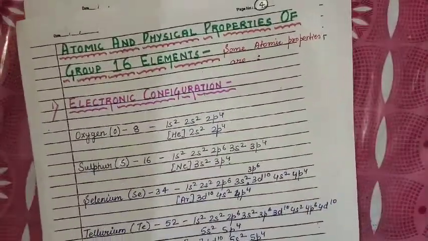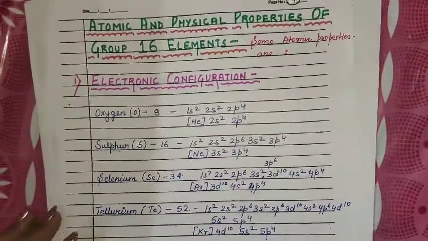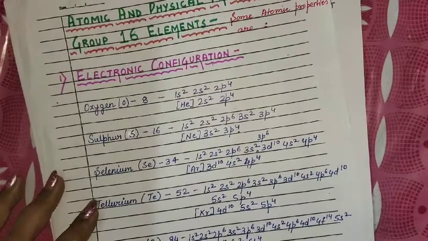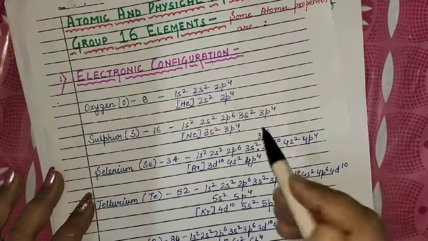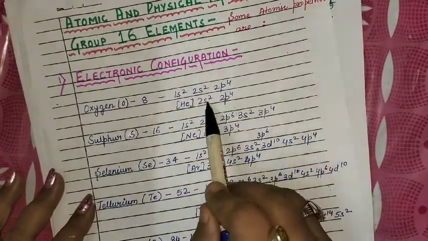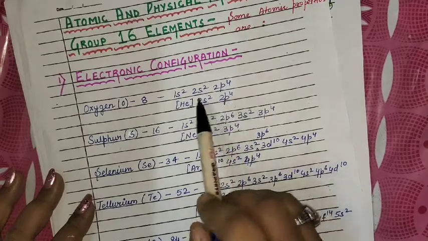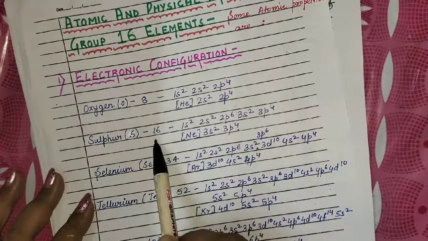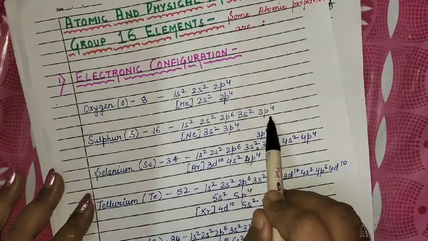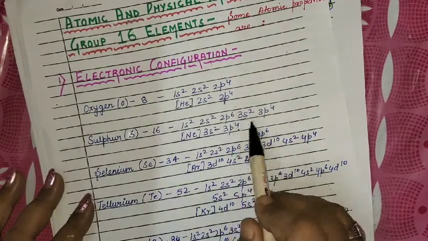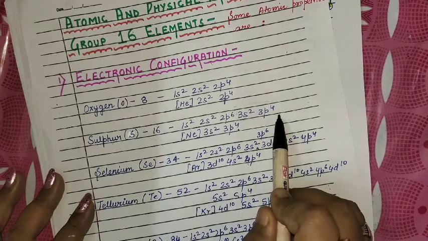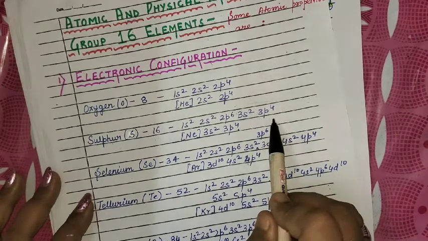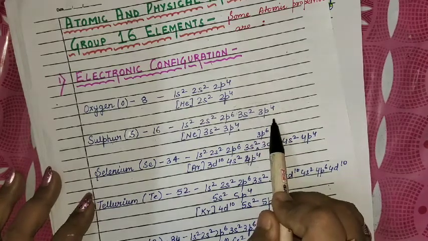If we talk about the electronic configuration, the outermost electronic configuration is ns2 np4. Like in oxygen it is 2s2 2p4. In case of sulfur it is 3s2 3p4. This is the valence shell, and the valence shell electronic configuration is ns2 np4 in case of group 16 elements.